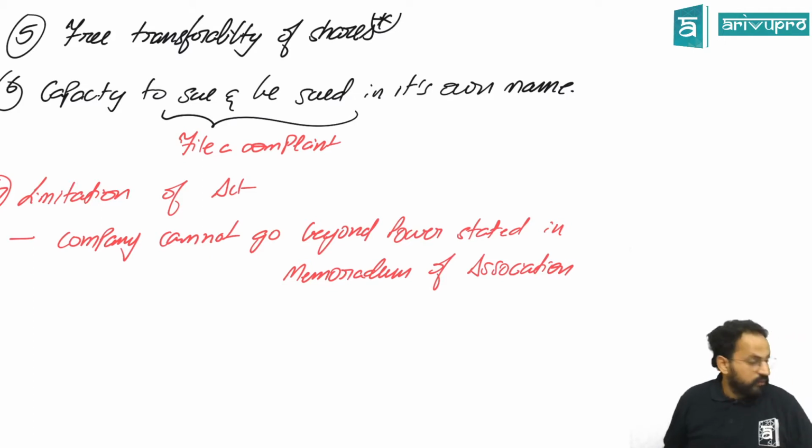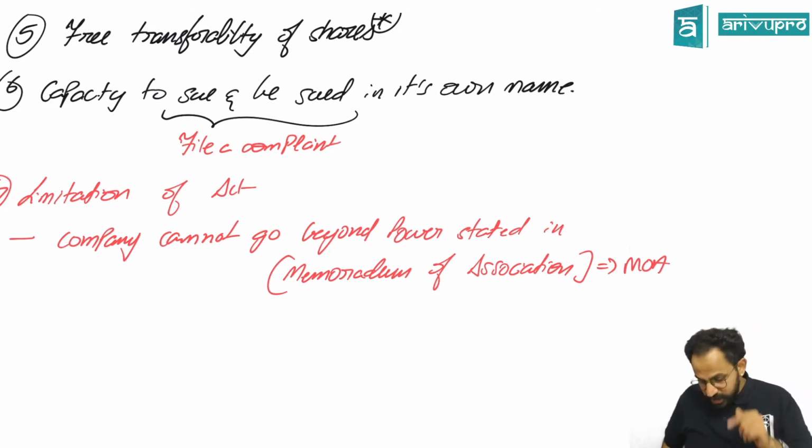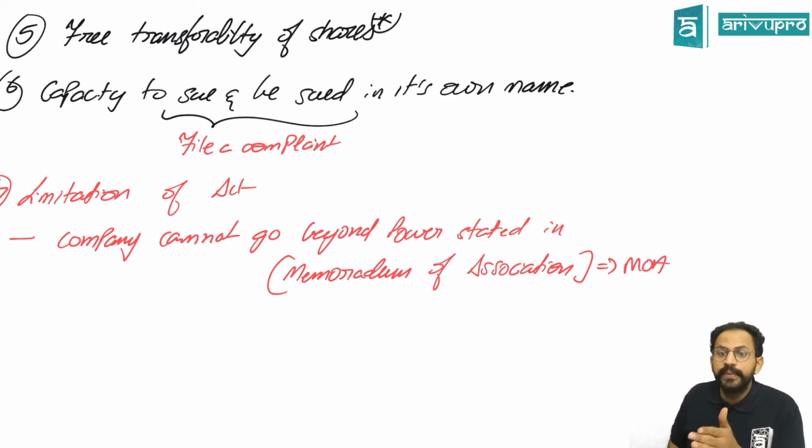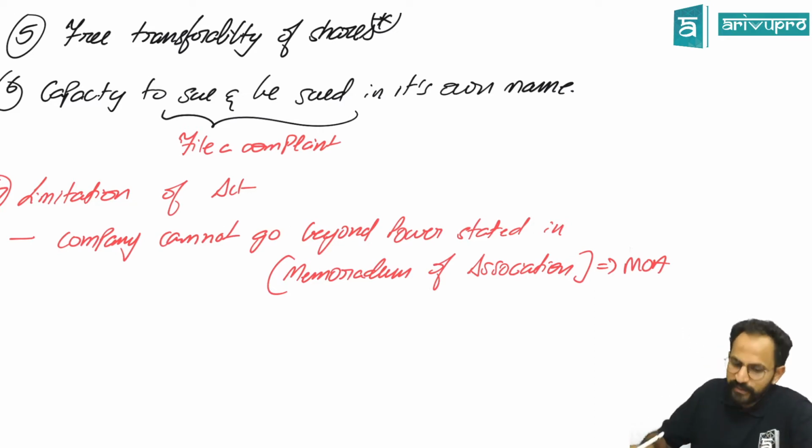MOA: what the company should do and what a company should not do. The power, the scope, is prescribed in the MOA. In a partnership firm, what partners can do and what they should not do is given in the partnership deed. In the same way, in a company, the Memorandum of Association says what the members can do and cannot do. It defines the scope. It tells the object for which the company is formed. That is called MOA.